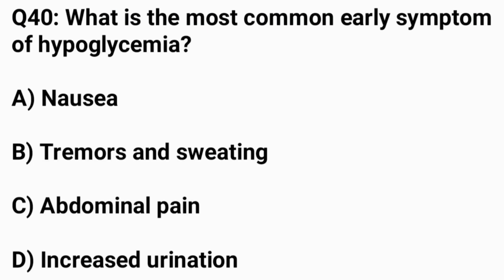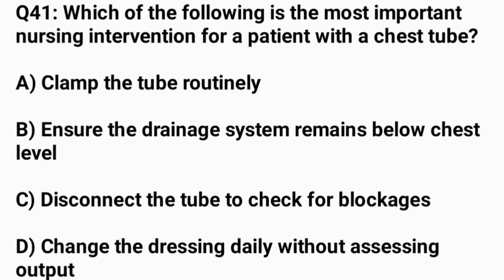Question number 40. What is the most common early symptom of hypoglycemia? The correct answer is option B, tremors and sweating. Question number 41. Which of the following is the most important nursing intervention for a patient with a chest tube? The correct answer B. Ensure the drainage system remains below chest level.